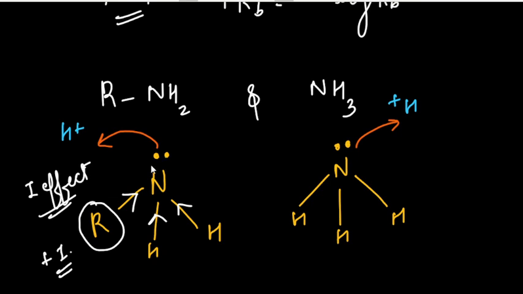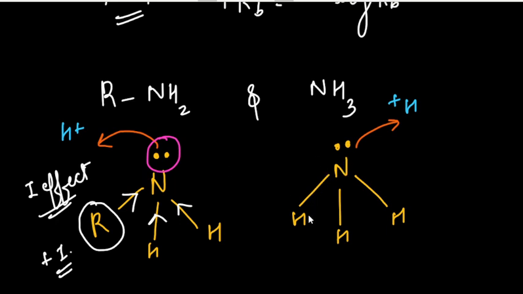That means the electron cloud around the nitrogen will increase heavily. If there are so many electrons in a small place, there will be electron repulsion, and due to this, the nitrogen will try to donate these two electrons to the hydrogen so that the electron cloud density gets decreased.